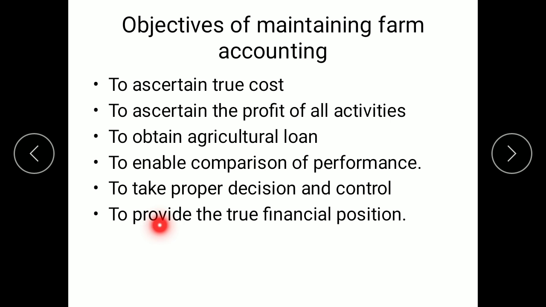The last point is to provide the true financial position. By finding out the profits or the losses made by these activities, we are going to show the true financial position, whether one particular farming activity is running under profits or making losses, or what is the situation of one farming activity. That will be revealed by preparing these accounts.